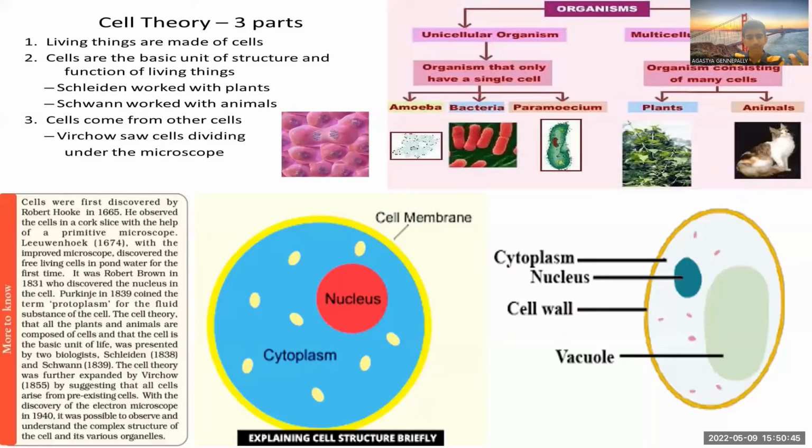And we have cytoplasm. One more thing about the nucleus is that it controls the cell. Okay, it's the control center of the cell. And cytoplasm is a jelly-like substance present between the cell membrane and the nucleus. It also has organelles like mitochondria, Golgi apparatus, endoplasmic reticulum, lysosomes, ribosomes in it. These are cell organelles we're going to learn in our coming sessions.